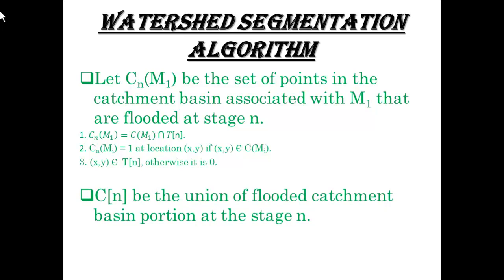C[n] be the union of the flooded catchment basin portions at stage n. C[n] equals the union of Cn(Mi) for i equals 1 to R. C[max+1] equals the union of C(Mi) for i from 1 to R.